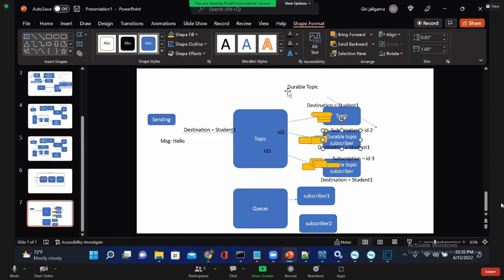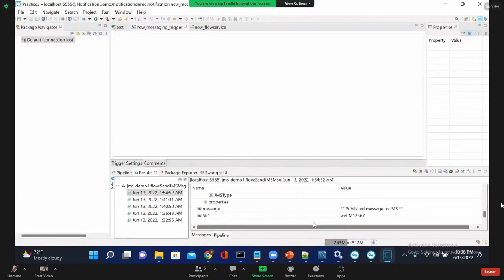If we want to deliver any guaranteed information, we have to subscribe for a durable topic. Correct. I want all the subscribers to receive that message with guaranteed delivery. In that case, I will go with the durable topic. How can we mention the subscription ID, in the topic or before? In the receiver, on the receiver side, not on the topic sender side.